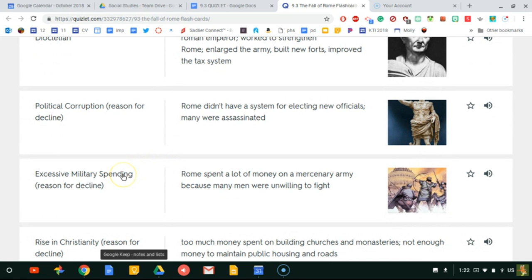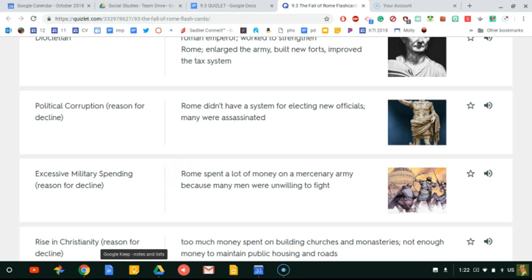Excessive military spending. So Rome spent a lot of money on mercenary armies because the men were unwilling to fight. So the people of Rome didn't want to fight anymore because they had enough money to buy people to fight. Well, if you have people that aren't from your area, they're not going to fight for you the way that the people from the area are going to fight.